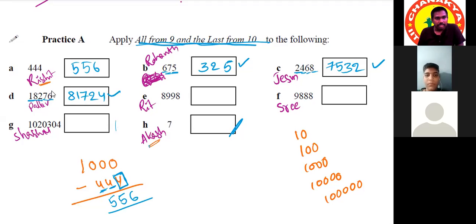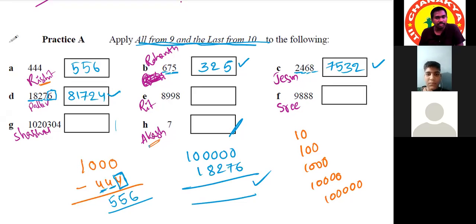Yes, sir. Only the last digit we have to subtract from 10 and all the other digits we have to subtract from 9. So that is the result of this one: 1 lakh minus 18,276. Its result is this one. Without writing anything, we are getting the answer. Okay.